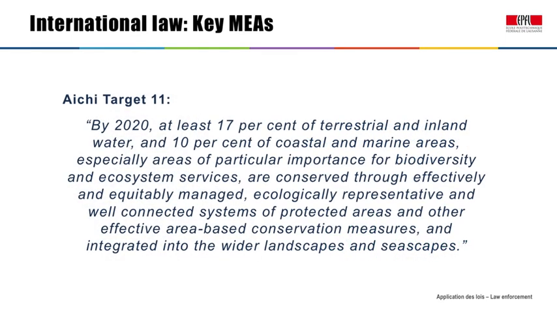For example, Target 11 states, "By 2020, at least 17% of terrestrial and inland water and 10% of coastal and marine areas, especially areas of particular importance for biodiversity and ecosystem services, are conserved through effectively and equitably managed, ecologically representative, and well-connected systems of protected areas and other effective area-based conservation measures, and integrated into the wider landscape and seascapes." Other targets focus on other biodiversity challenges.